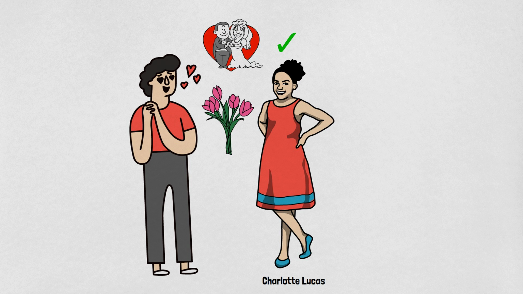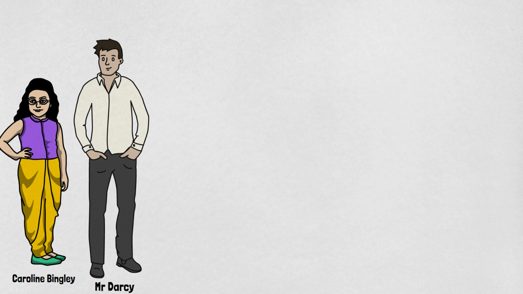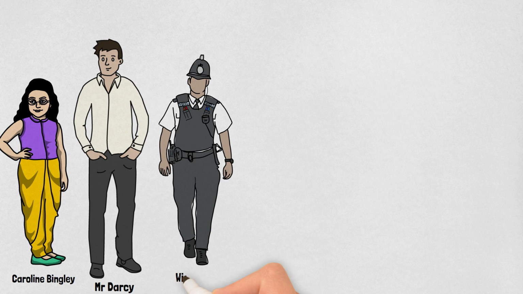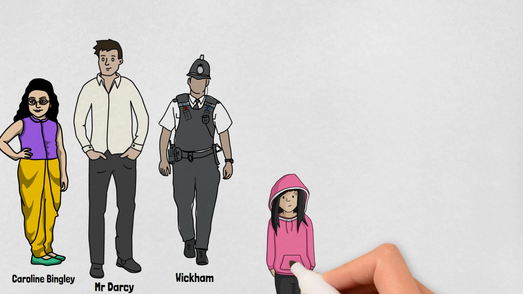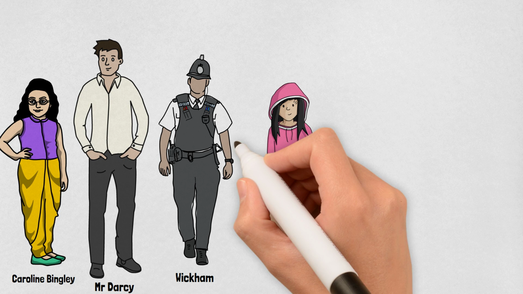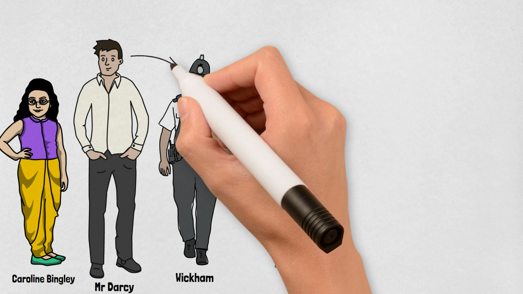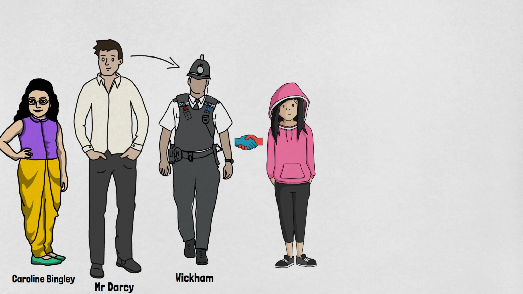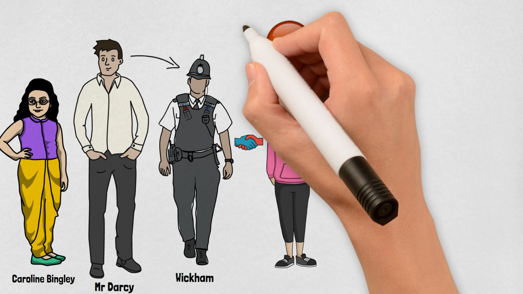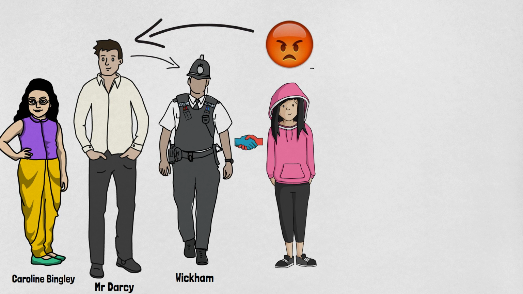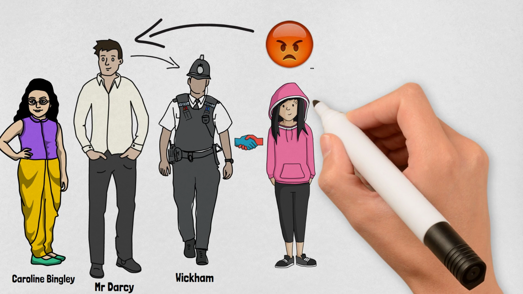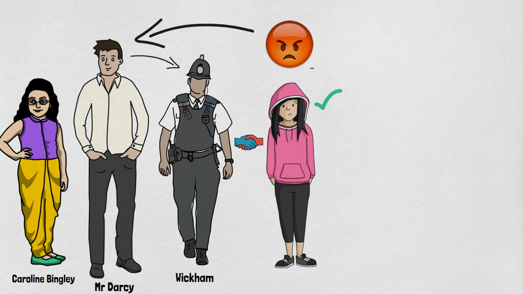So as the novel moves forward, there is an entry of a new character named Wickham. Wickham is a handsome young soldier. He becomes a good friend of Elizabeth and tells her that Darcy cheated him out of the inheritance in the past. On listening to this, Elizabeth's prejudice and hatred against Darcy hardens. Elizabeth always found Darcy very arrogant. Now after listening to Wickham, she is confirmed.